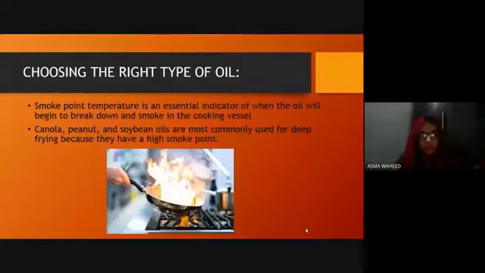In deep frying, we must choose oils which have high smoke point temperatures in order to get the food tender completely. So here are examples of some oils which have high smoke point temperatures: canola, peanut, and soya bean oil. And here are some oils which have low smoke point temperatures. We must avoid these types of oils in deep frying.